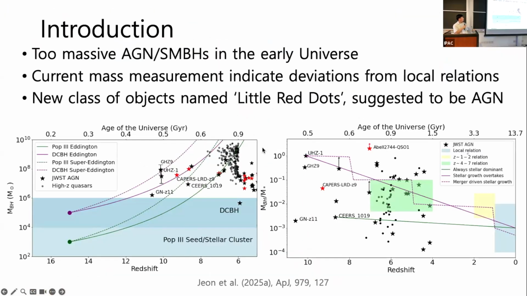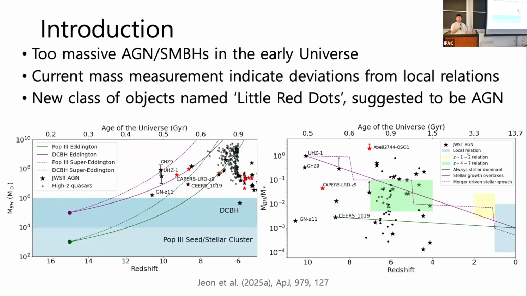So the question that has long been present in astronomy is the presence of massive black holes at early times. We see these massive quasars at high redshifts, and with JWST now even up to redshift 10, where these massive black holes have been observed, and we don't exactly know how they could be so massive so early on.